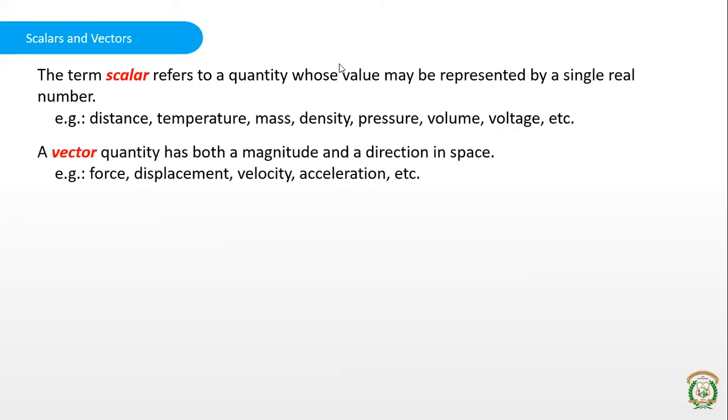Then coming to the vectors, these vector quantities have both magnitude as well as direction. So it's not only the value that is important to us, but also the direction in which that particular quantity is acting. That is also considered when you consider a vector quantity. The examples for vectors are force, displacement, velocity, acceleration, all this. Here, along with the magnitude, we are concerned with in which direction it is acting.